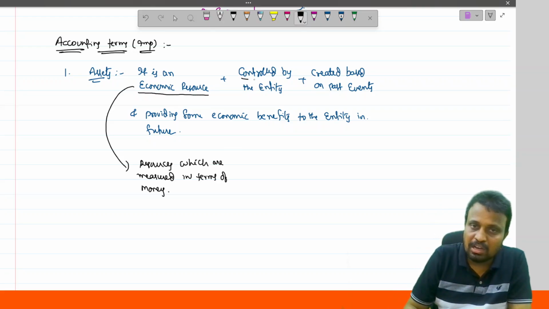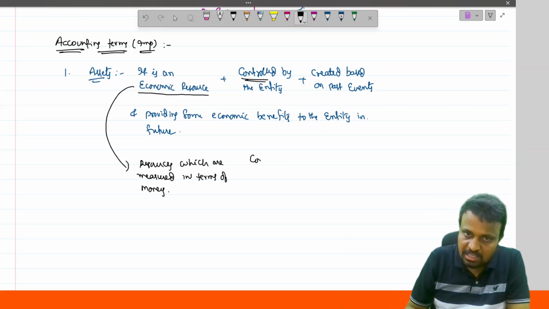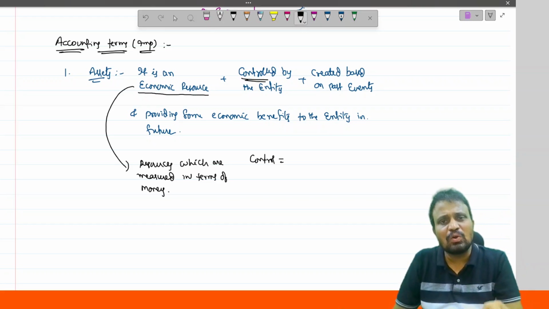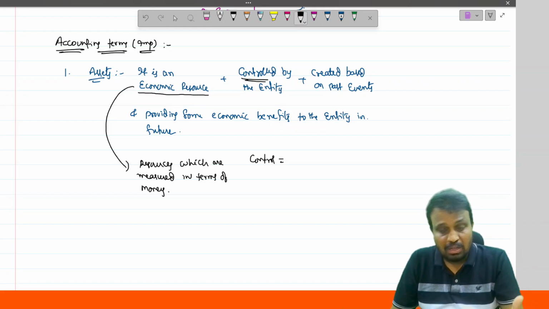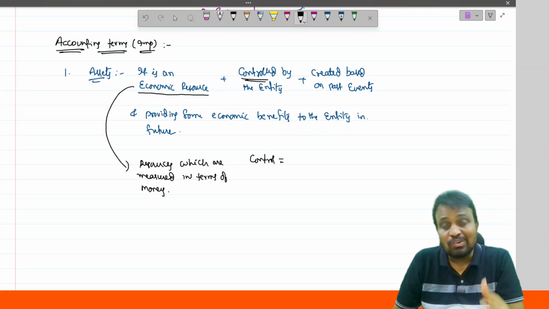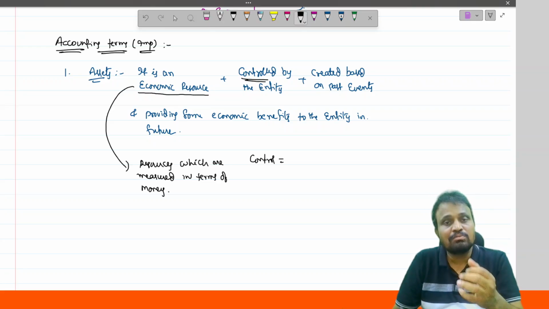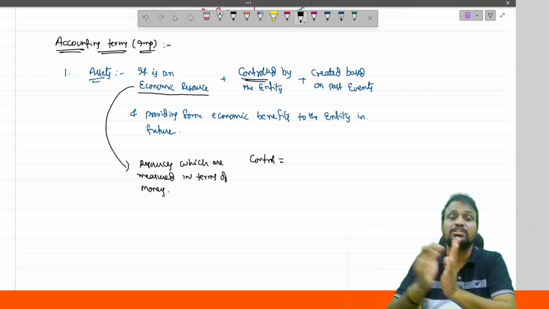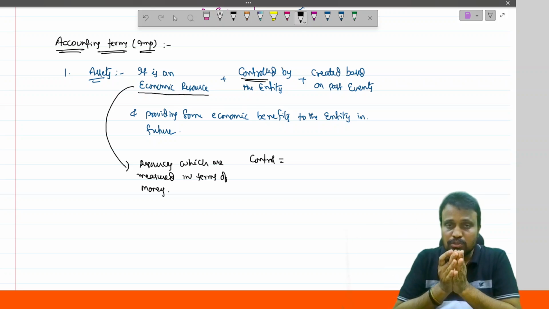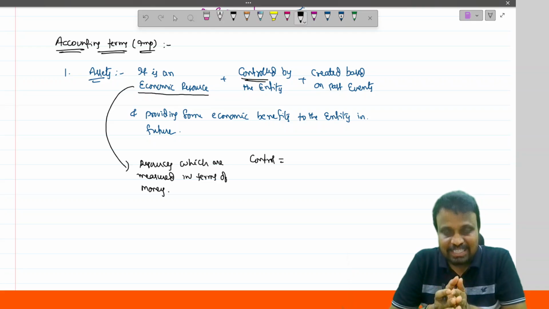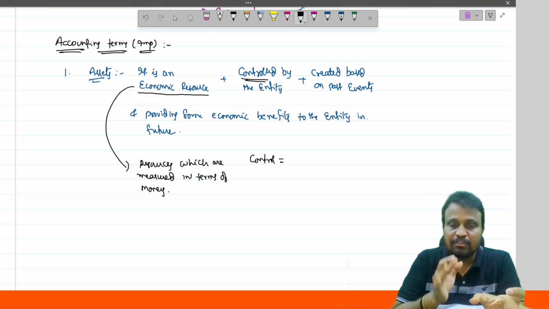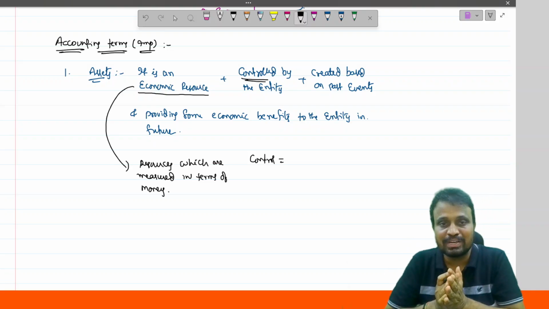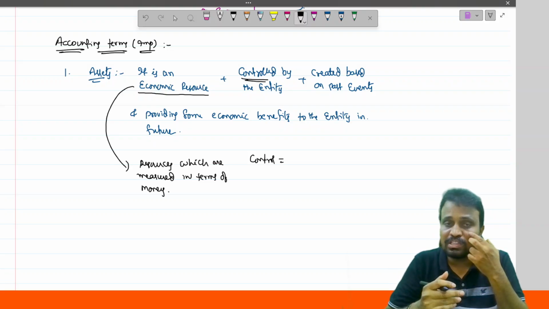What is meant by control? Generally, the majority of persons think that control stands for ownership. Not only ownership, control stands for having the right to restrict the access of the product to a third party. If you are restricting the access of the product from another, then you are said to be having control over the respective asset.